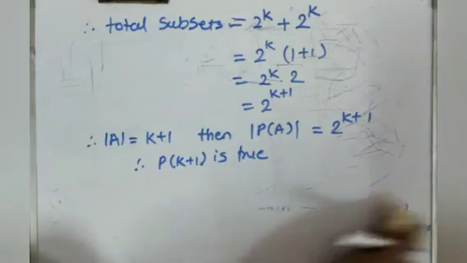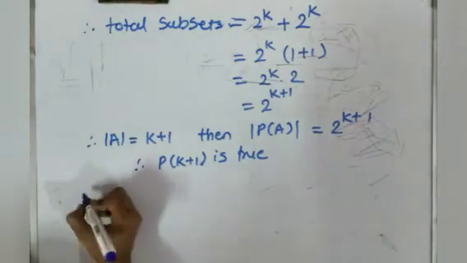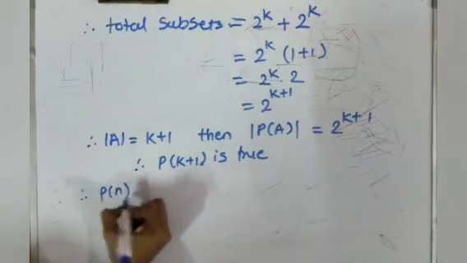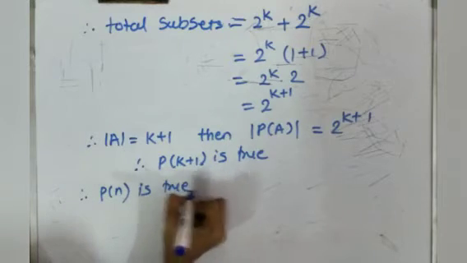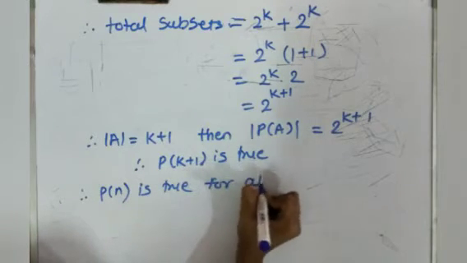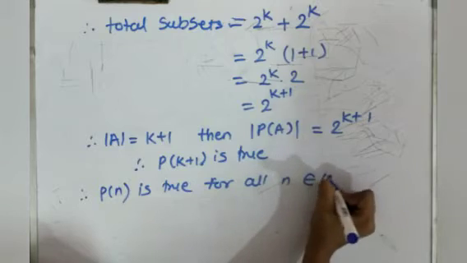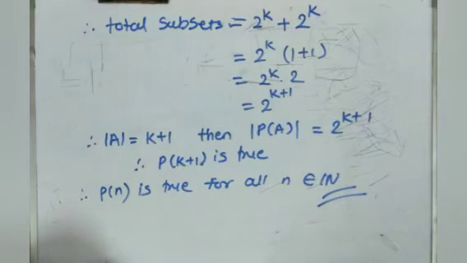So we can say that P of n is true for all n belonging to the set of natural numbers. Okay, so we are done proving that the number of subsets of a finite set having n elements is 2 raised to n.